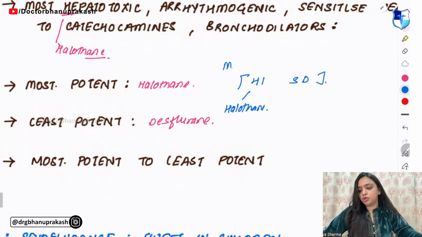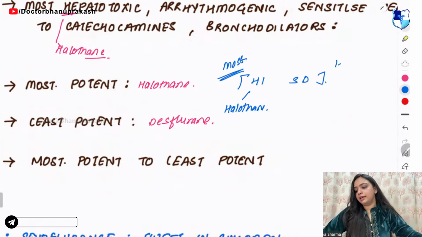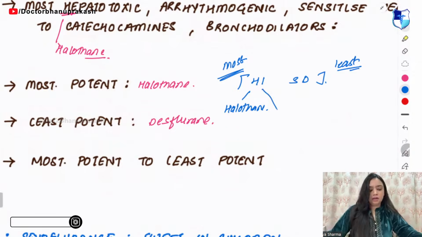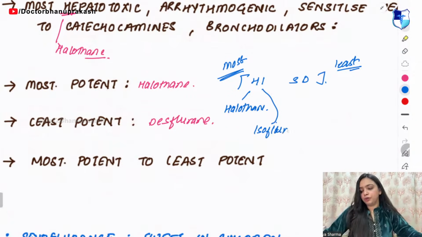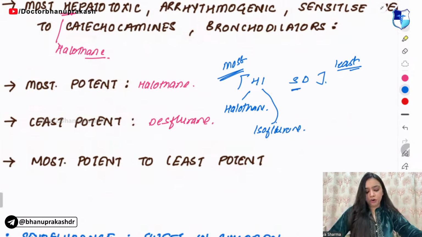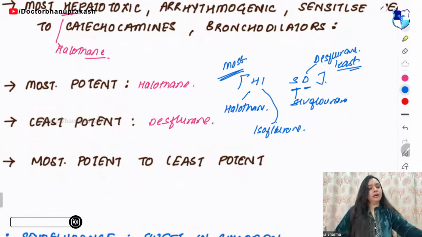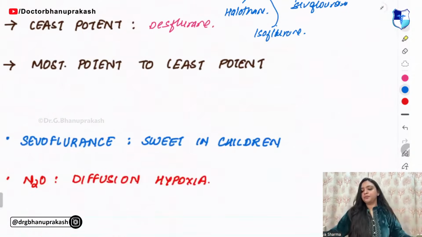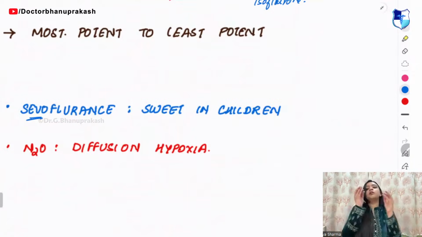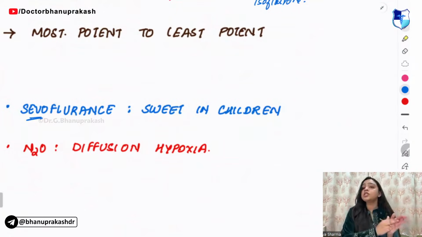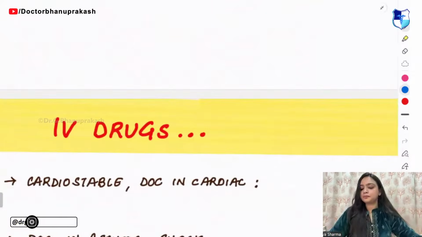Then most to least. Halothane. Then what do you have? Isoflurane. Then S means sevoflurane. And D is for desflurane. Very good, guys. So sevo means sub jaga and sweet. Who are sweet? Children are sweet. So sevoflurane is used in children, right?